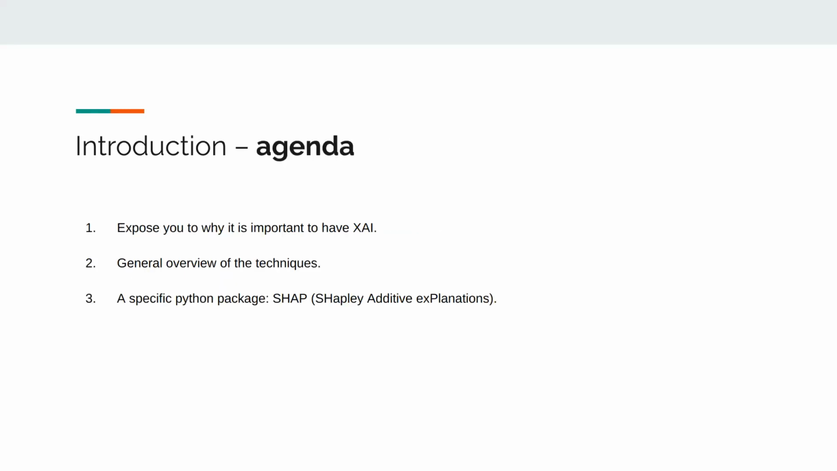So the agenda for this talk is that I will explain to you why XAI is important, and then a general overview of the techniques. And then we'll go over a specific Python package called SHAP, which is used for explaining your machine learning model.